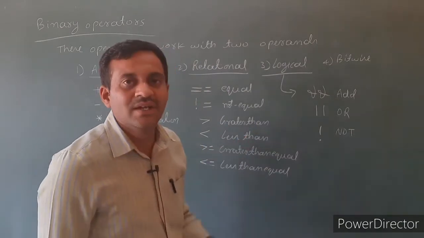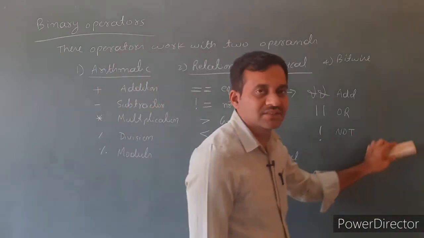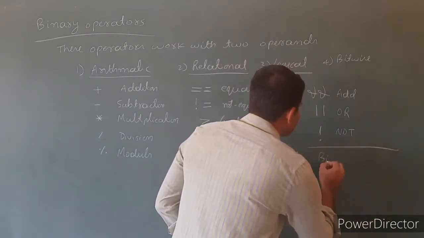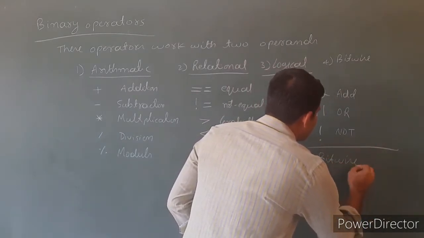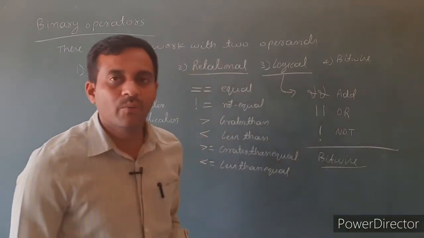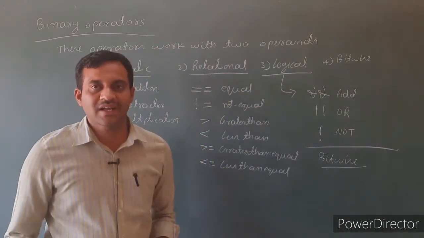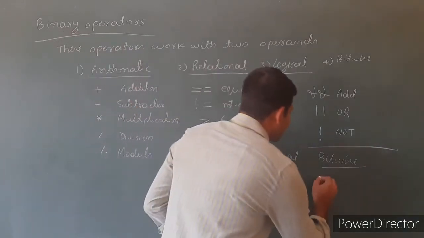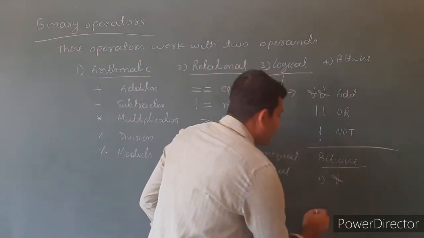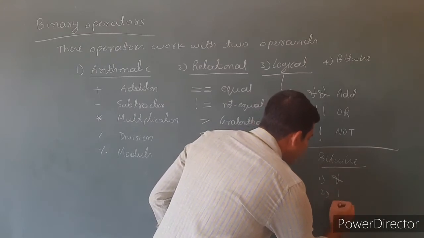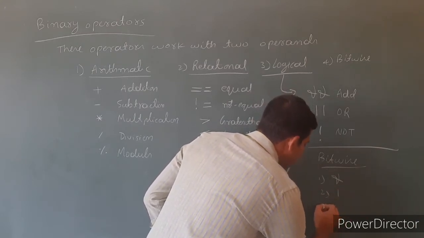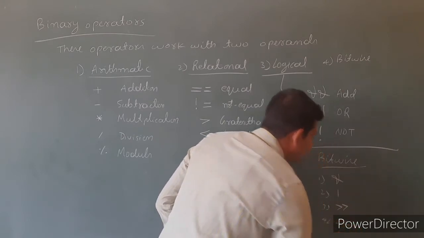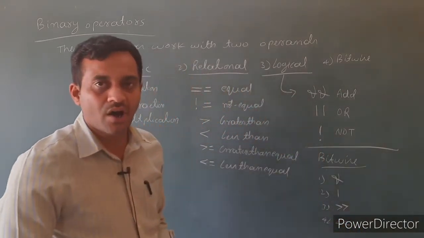Then last one is bitwise operators. Bitwise operators work directly with binary numbers. The bitwise operators are logical and, logical or, right shift, left shift. These are the examples for bitwise operators.